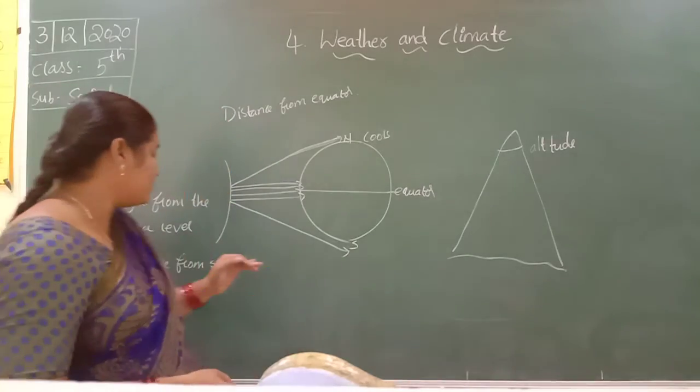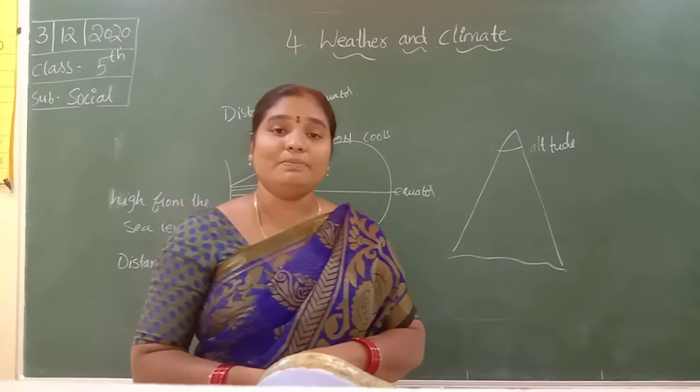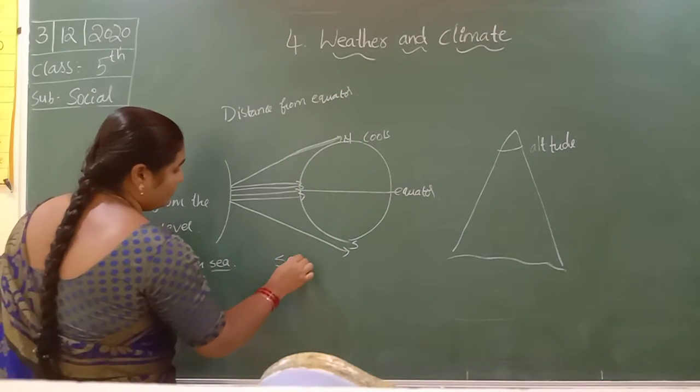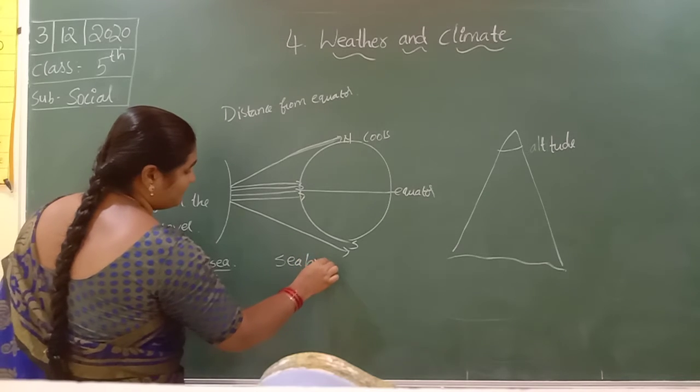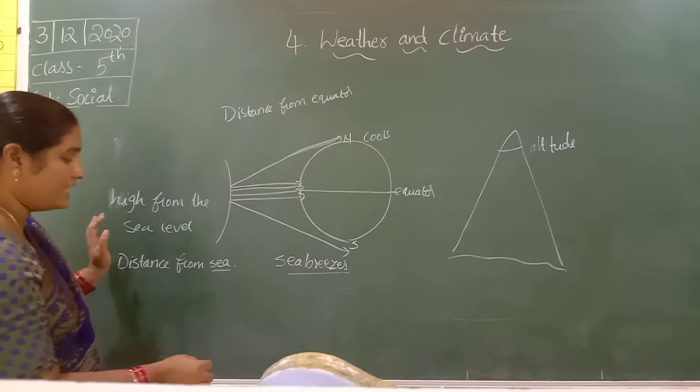Why are the coastal regions not too hot and not too cold? Due to the sea breezes. The sea breezes are found in the coastal regions.